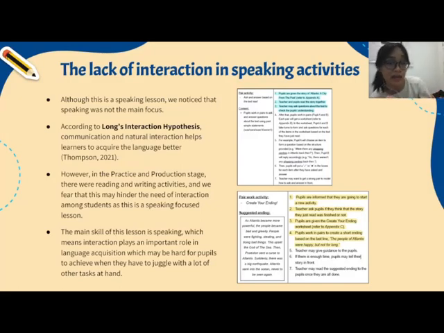Overall, at the end of the day, the main skill of this lesson is speaking, which means interaction actually plays a significant role in language acquisition. So this may be hard for pupils to achieve when they have to juggle a lot of other tasks at hand. And with that being said, I'm passing the presentation to Irdayana to present our revised lesson plan and explain our countermeasures to overcome these weaknesses in the lesson plan.